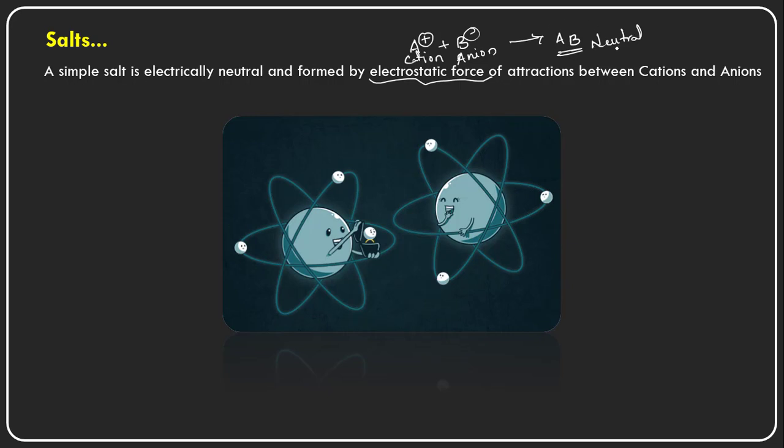What is a salt? Once again I am repeating, a simple salt is electrically neutral. This is a salt, and this is an electrically neutral compound which is formed by the electrostatic forces of attraction between the cation and the anions, right? Let us see here, there are two atoms, and these two atoms have electrons. This is the nucleus of one atom and this is the nucleus of the other atom, and this atom is giving one electron.